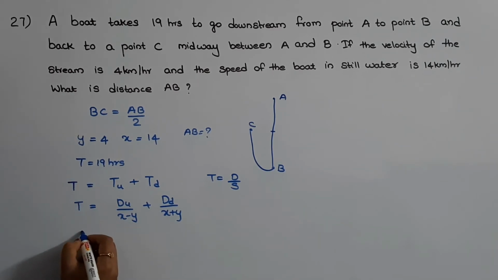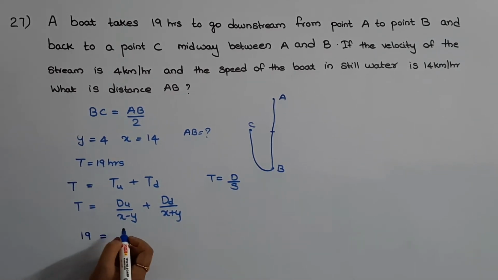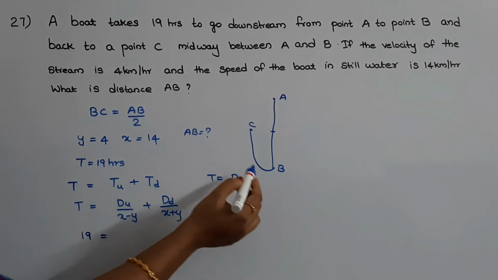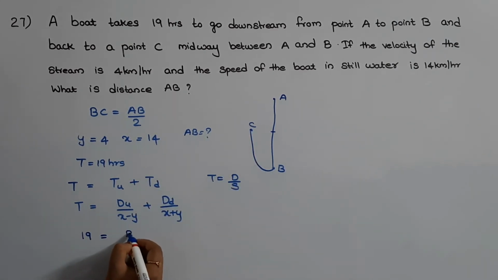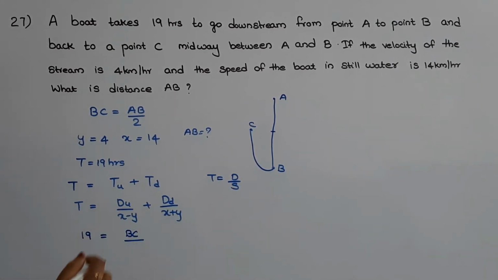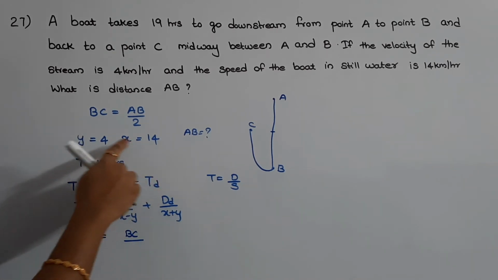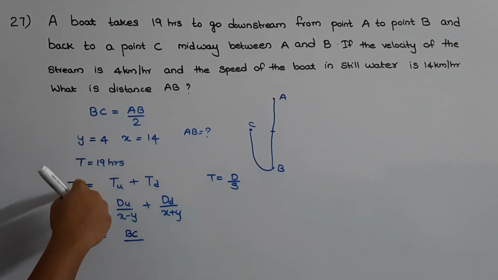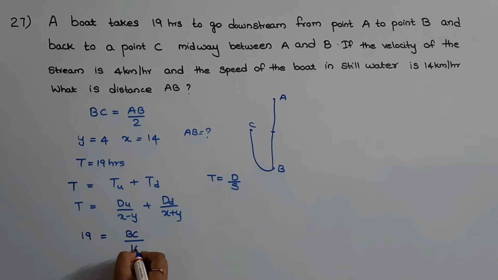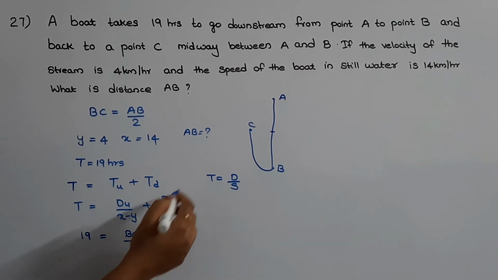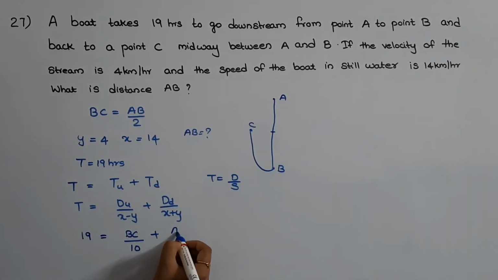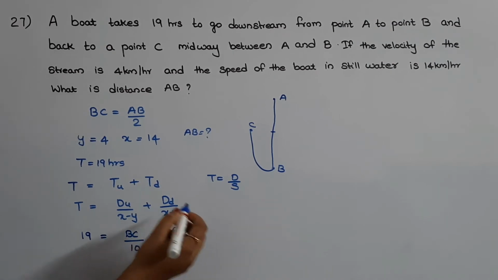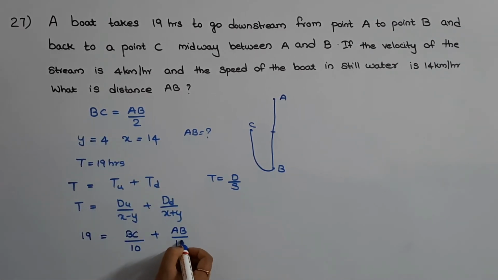Total time taken is given as 19 hours, that is equal to distance upstream, BC, by x minus y. X value is 14 and y value is 4. So, x minus y will be 14 minus 4, that is 10, plus distance downstream is AB by x plus y, that is 14 plus 4, that is 18.